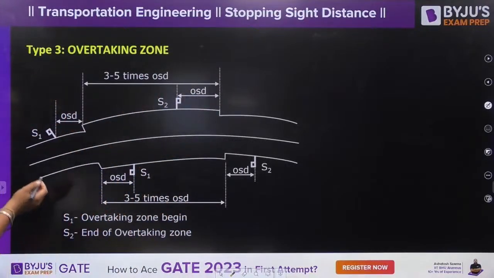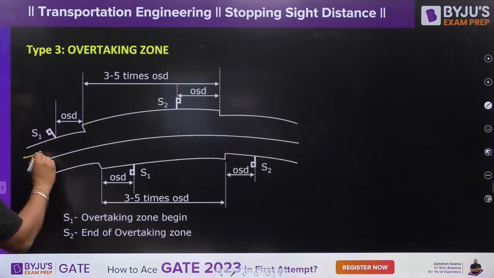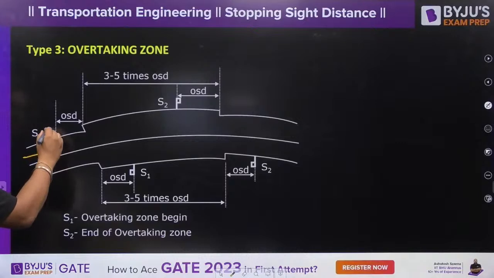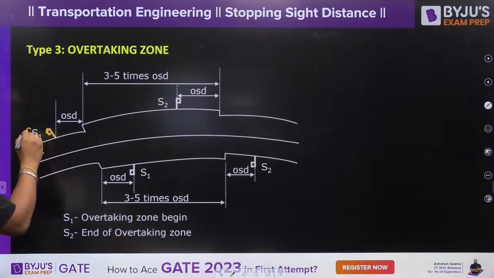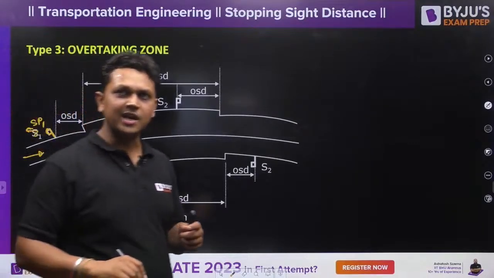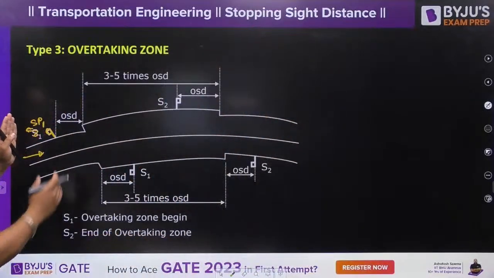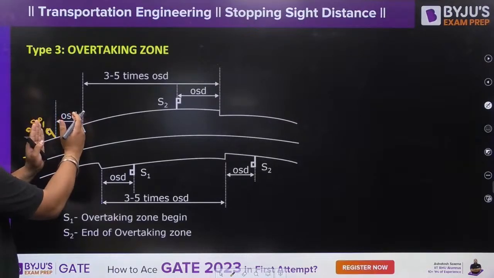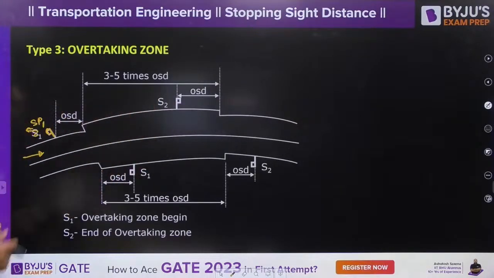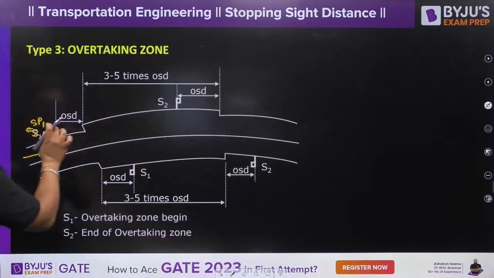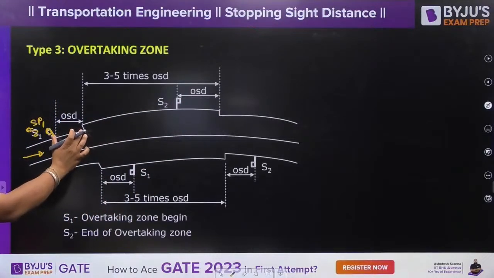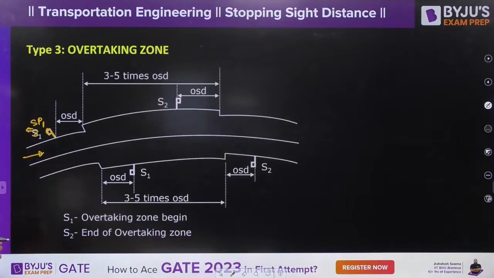In this, suppose this is the road and you are traveling in this direction. You will see a signpost over here that the overtaking zone is starting. This signpost will be available at an overtaking sight distance from the overtaking zone. This is your overtaking zone, and the signpost will be provided at OSD distance from the overtaking zone.